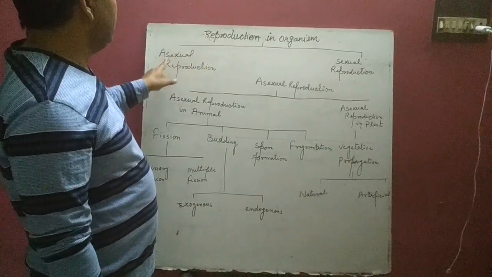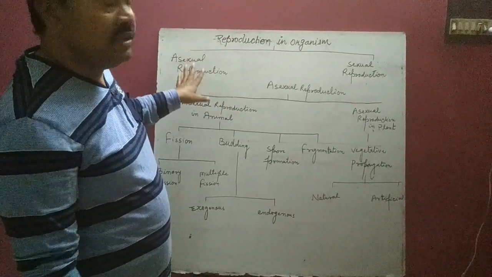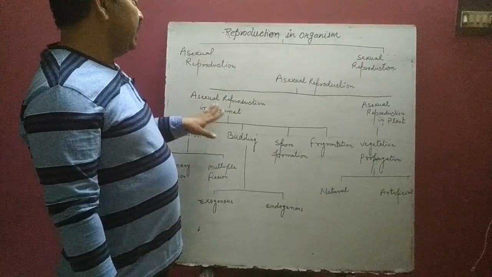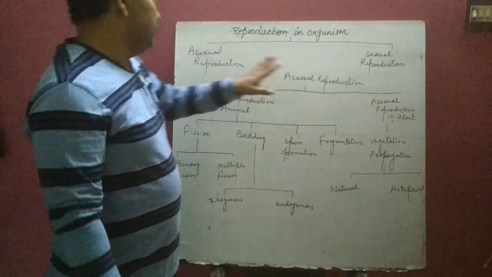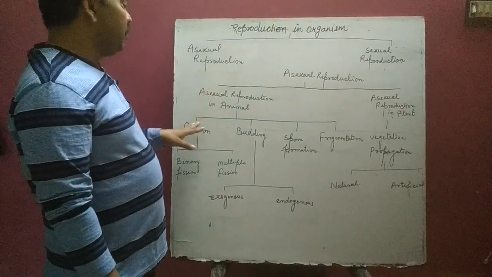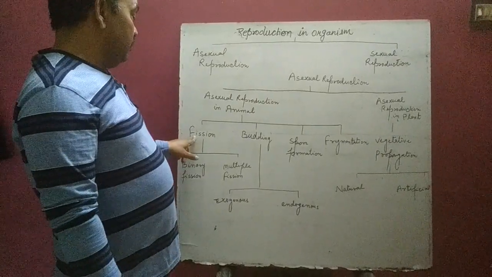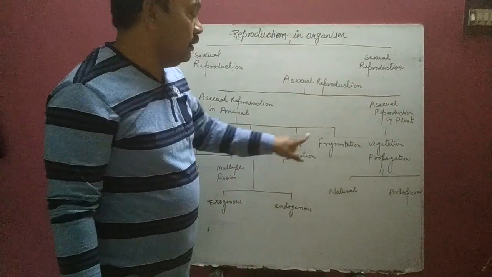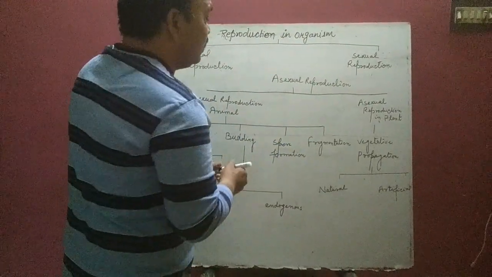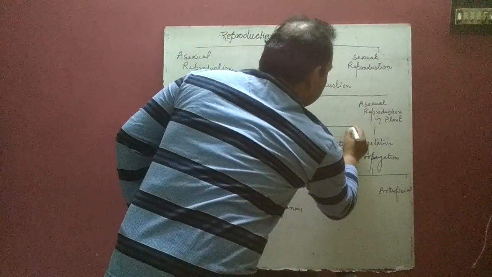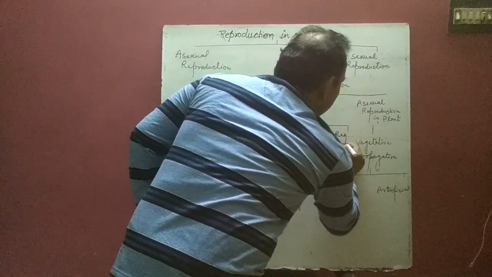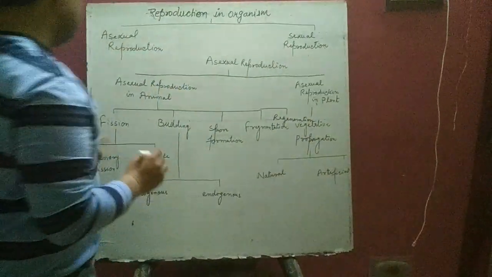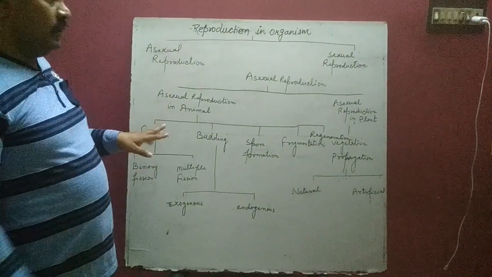So in the first chapter I will discuss the different types of asexual reproduction. Asexual reproduction in case of plant and in case of animal. In case of animal, asexual reproduction is of the following types: fission, budding, spore formation, fragmentation, and next one, regeneration. So I will discuss the fission.